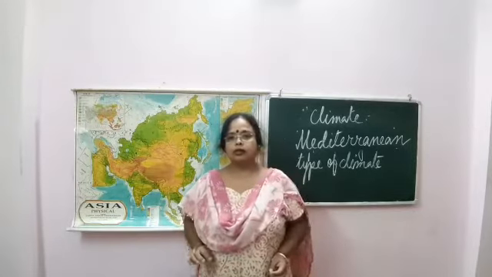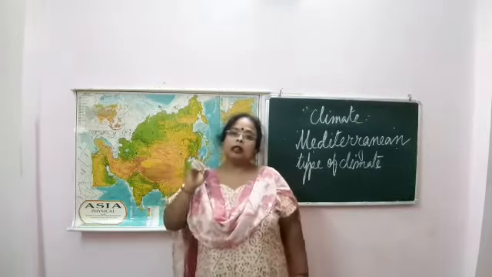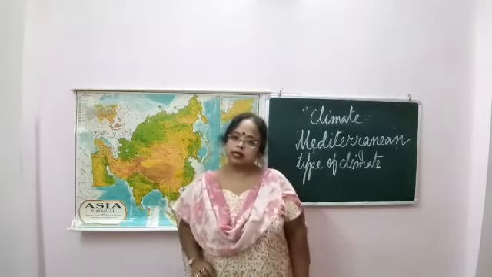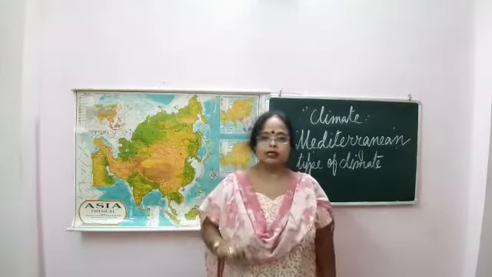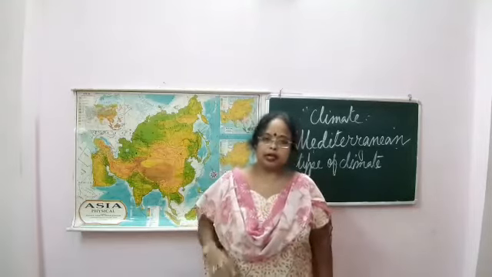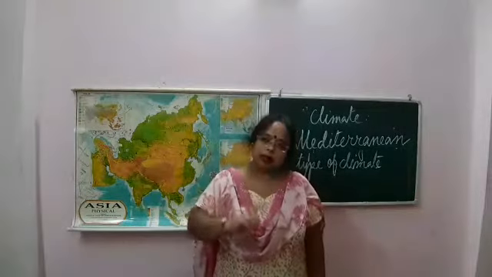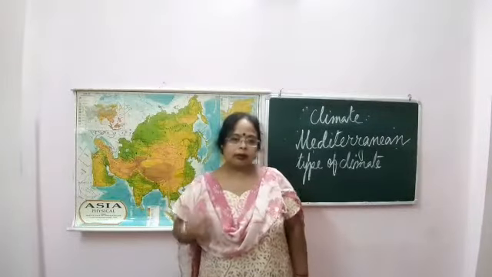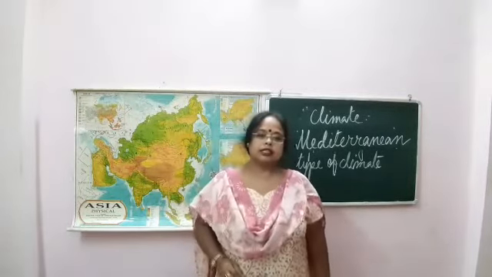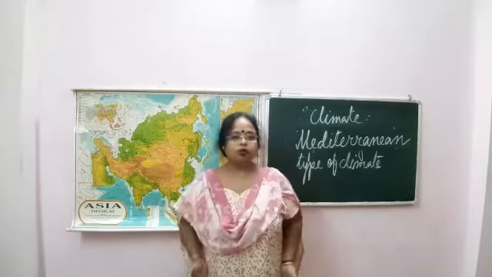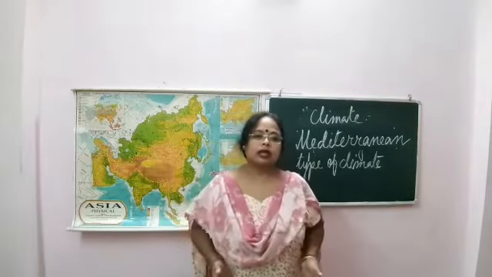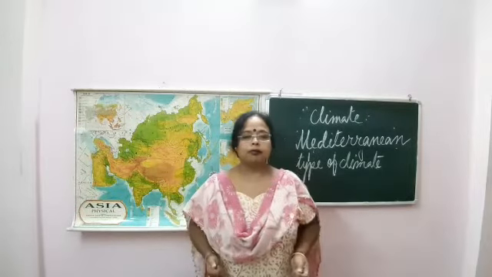Very, very important, this one. Everywhere else you will see rainfall generally in summers, but this is the difference in the Mediterranean. Rainfall is in winters and summers are dry, whereas in all the other areas rainfall is in summers and winters are dry. Remember that. Natural vegetation: the plants of this region have long roots, waxy leaves and thick spongy bark, so that they can survive in the dry period.